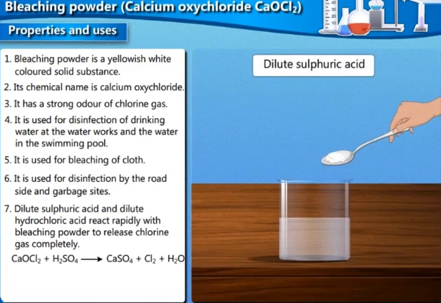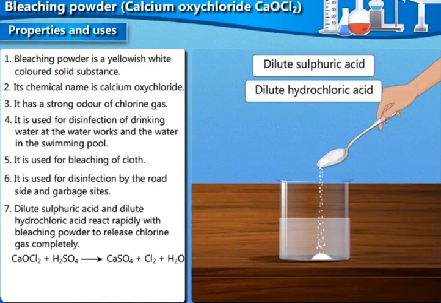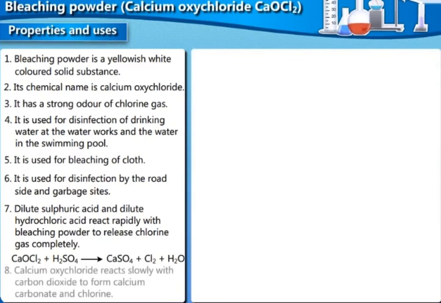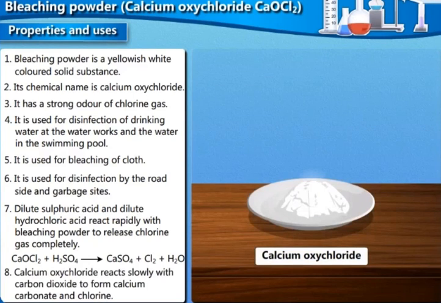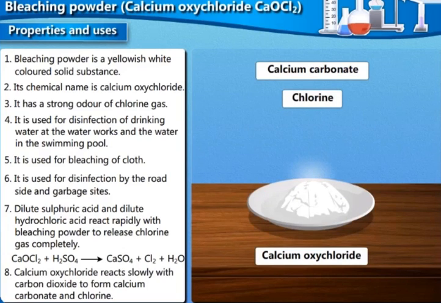7. Dilute sulfuric acid and dilute hydrochloric acid react rapidly with bleaching powder to release chlorine gas completely. 8. Calcium oxychloride reacts slowly with carbon dioxide to form calcium carbonate and chlorine. So I hope these properties are clear.